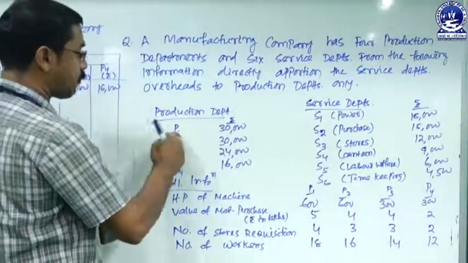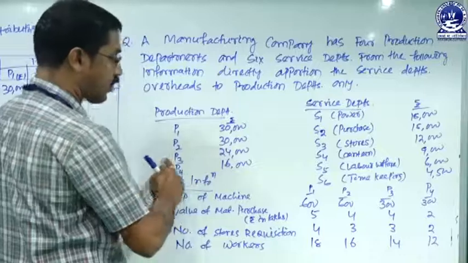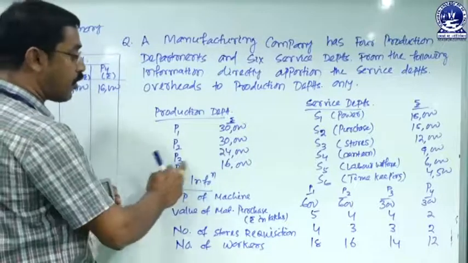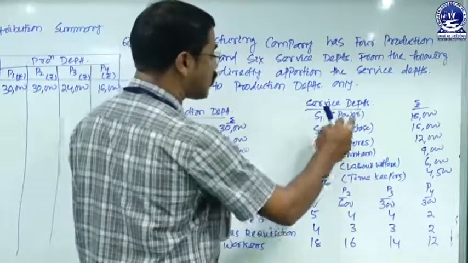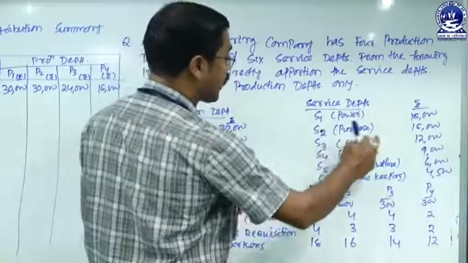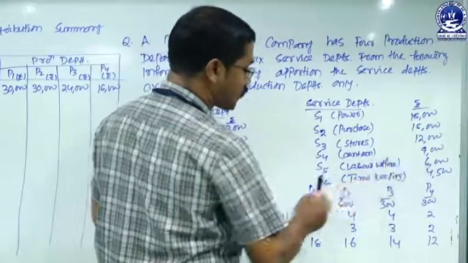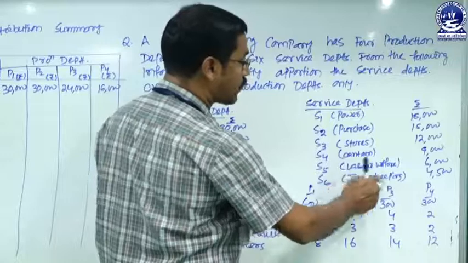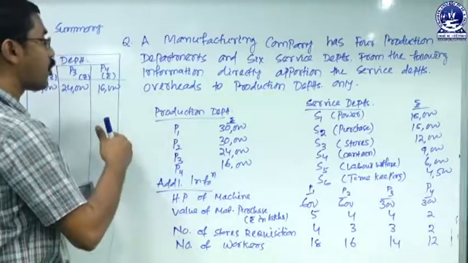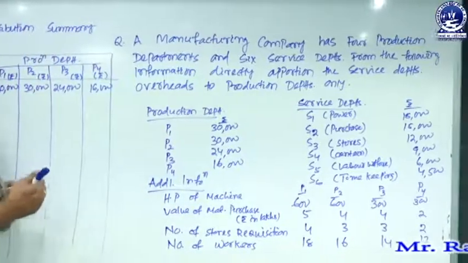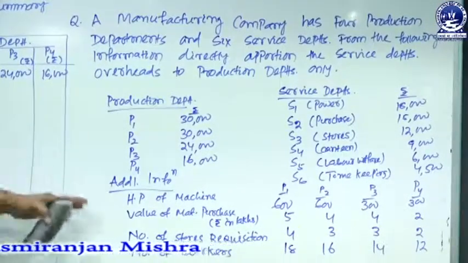Relating to production departments, P1 cost is rupees 30,000, P2 cost is 30,000, P3 cost is 24,000 and P4 cost is rupees 16,000. Service departments: power is 18,000, S2 purchase is 15,000, stores is 12,000, canteen is 9,000, the total expenses for labor welfare is 6,000 and the expenses relating to the timekeeping department is 4,500. Based upon this information, we will work out the problem, where the service department cost will be directly apportioned to production departments.